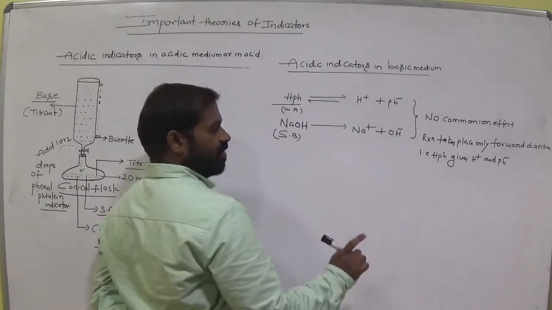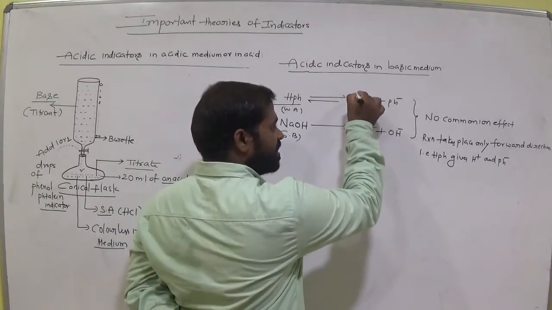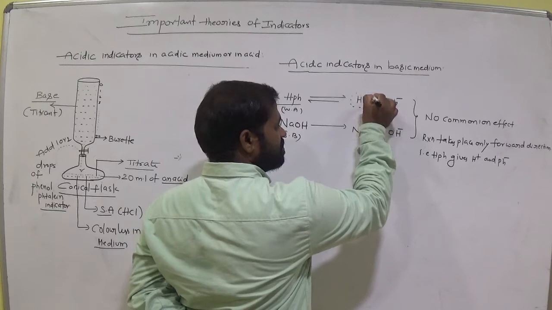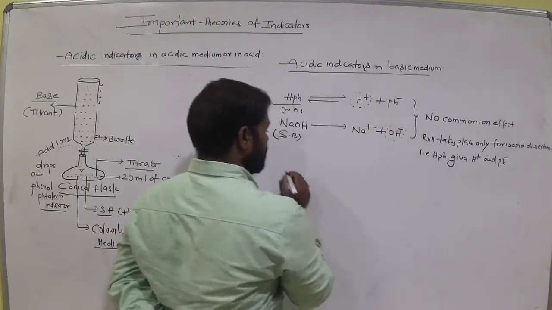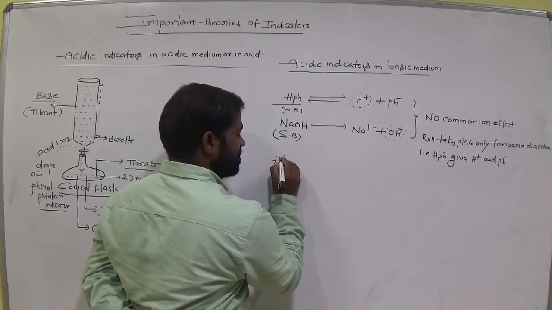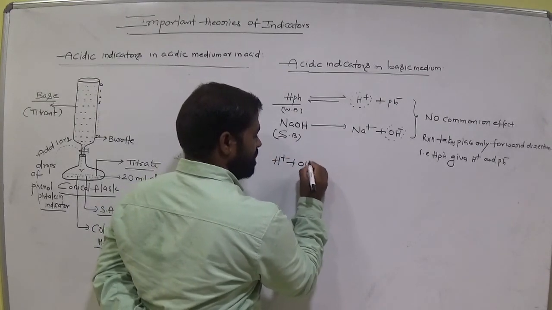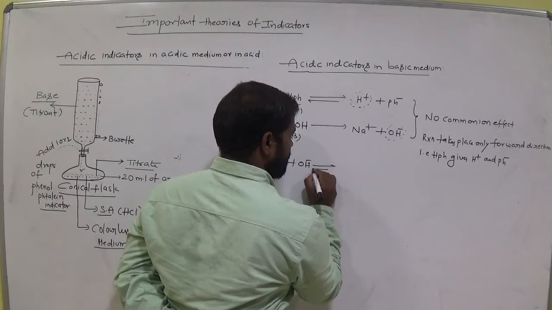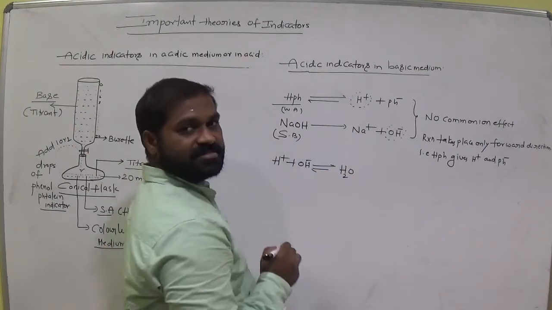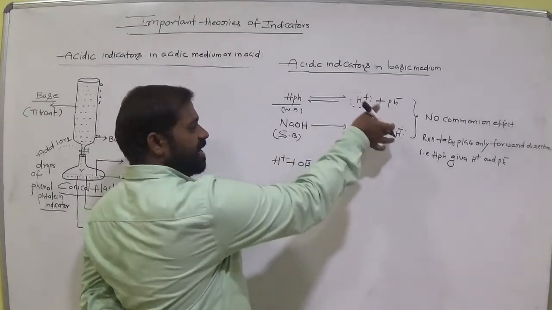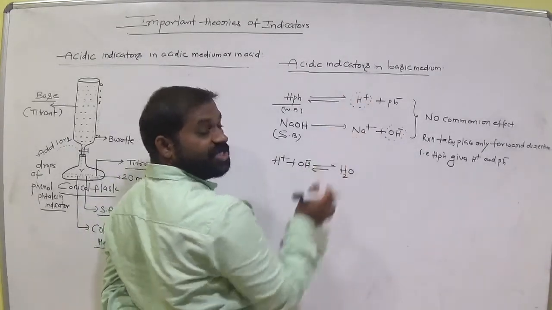Okay. Now in the conical flask, how do we remove this H plus and OH minus? They are removed as H2O, as water. That means, is there any H plus in the solution? No. Why?